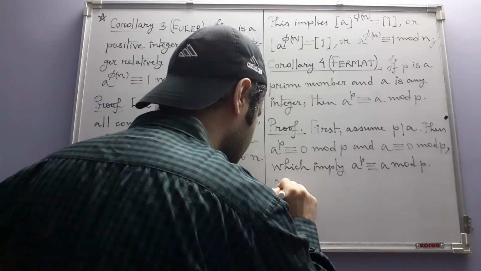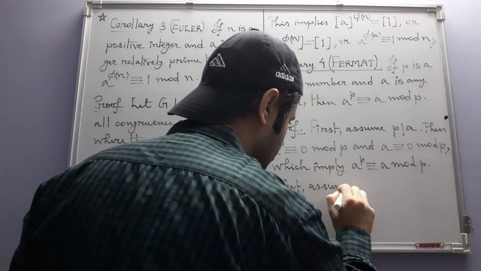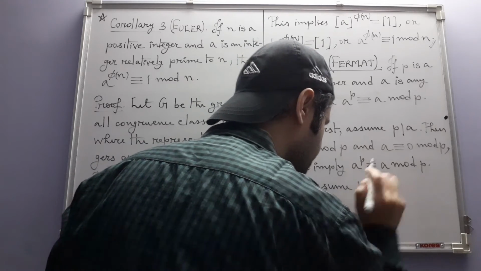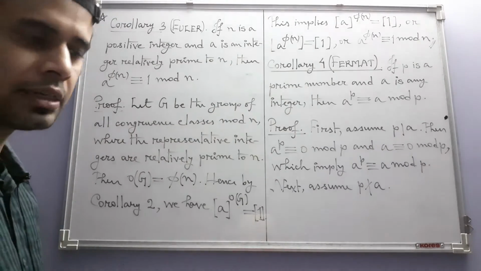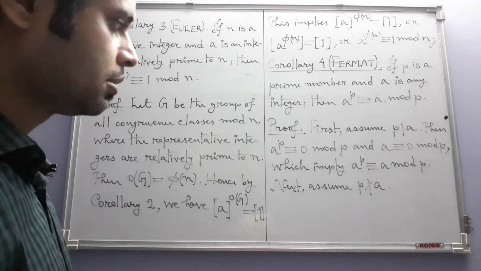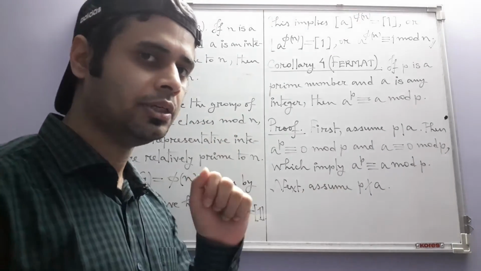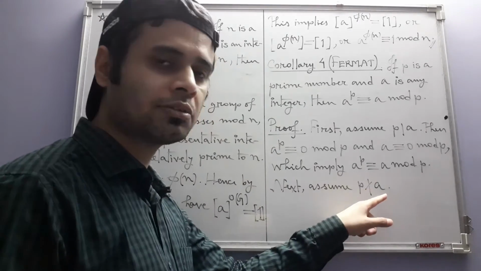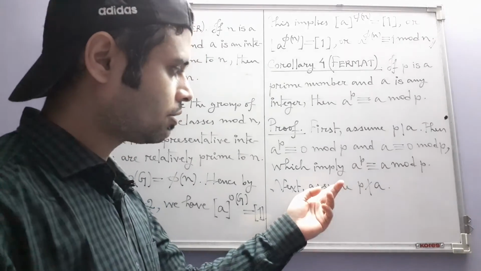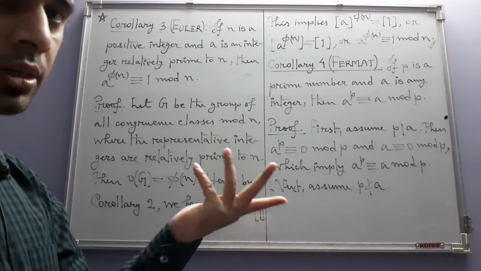Next, assume that p does not divide a. So if p does not divide a, then we already know that p and a are relatively prime, because the only positive divisors of p are 1 and p. Among them, if p does not divide a, then p cannot be a common divisor of a and p. So the only common divisor of a and p in that case is 1. So that is also the greatest common divisor.